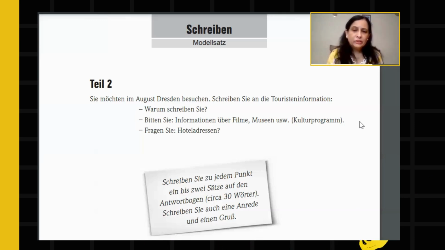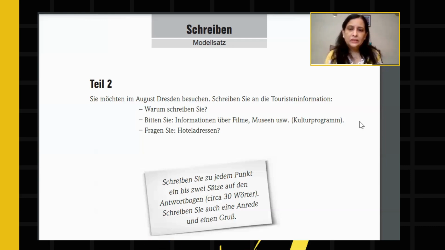Now here what they have written: Schreiben Sie zu jedem Punkt ein bis zwei Sätze auf den Antwortbogen, meaning in the answer sheet, you have to write at least one or two sentences on each point. Whatever points they have given, on each point you have to write at least one or two sentences. You have to cover that.